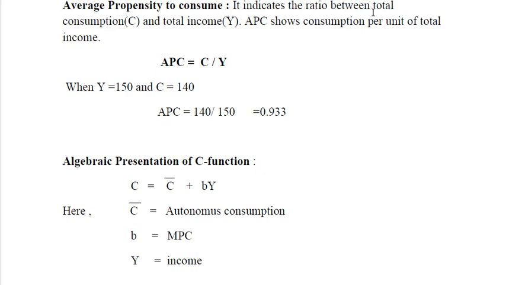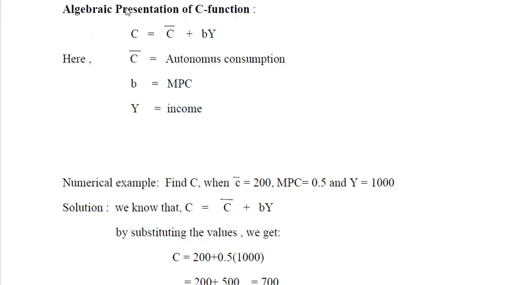It indicates the ratio between total consumption and total income. मतलब पर यूनिट ऑफ इनकम उस पे हम अगर इसको ऑन एन एवरेज निकालें तो इट इज कॉल्ड एवरेज प्रोपेंसिटी टू कंज्यूम, and the formula is simply consumption divided by the income. For instance, if the income is 150 and consumption is 140, so APC will be 140 divided by 150 and the answer will be 0.933.